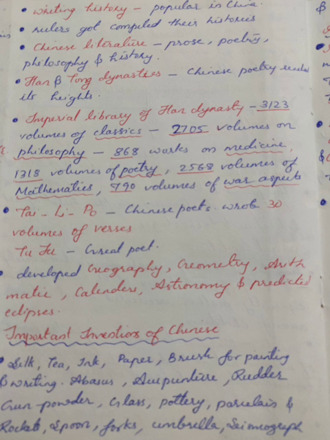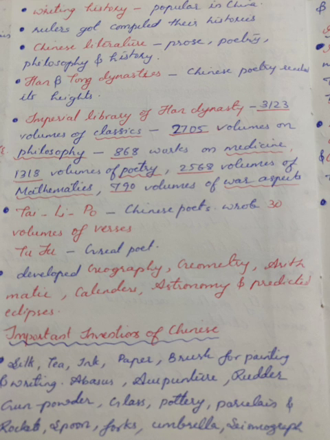The imperial library of the Han dynasty included 3,123 volumes of classics, 2,705 volumes of philosophy, 868 works on medicine, 1,318 volumes of poetry, 2,568 volumes of mathematics, and 790 volumes of war aspects. Li Po, the greatest of the Chinese poets, wrote 30 volumes of verses. Tu Fu was also a great poet. These are the names you need to remember.